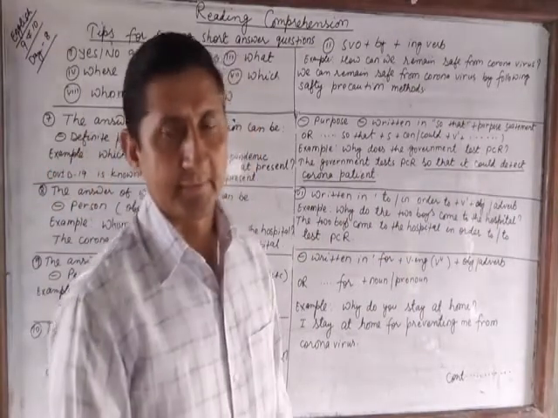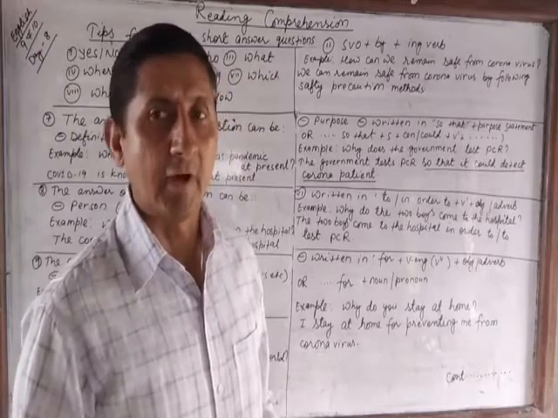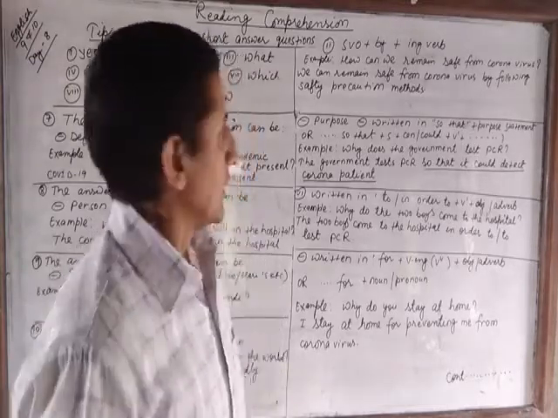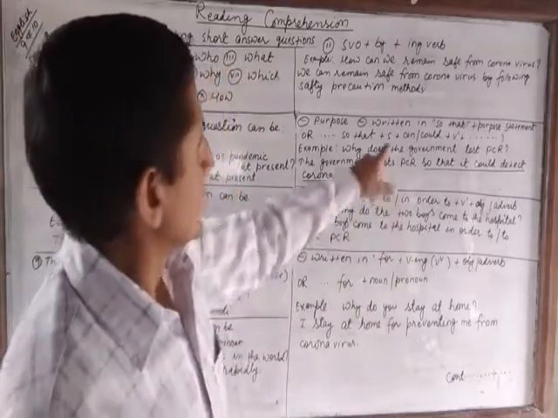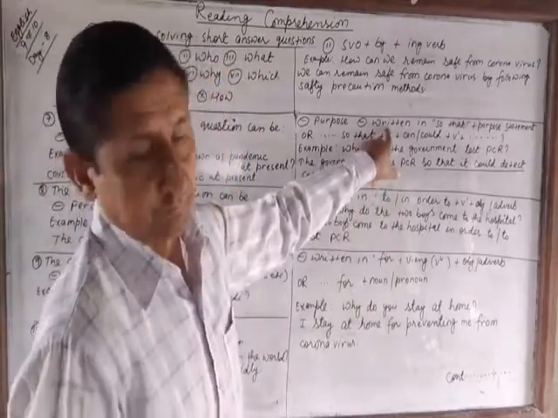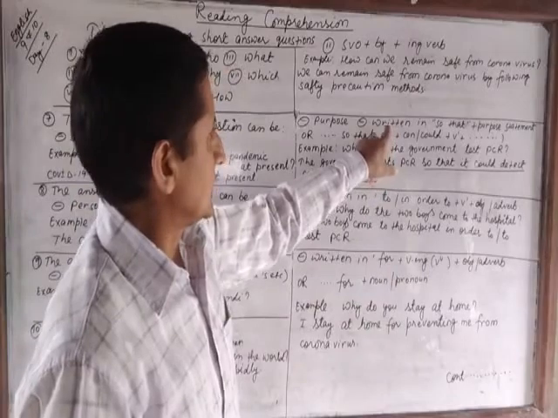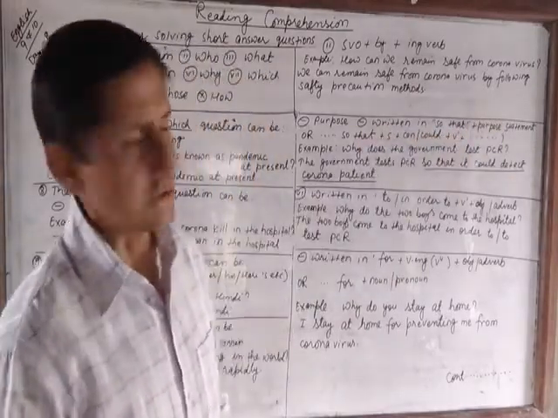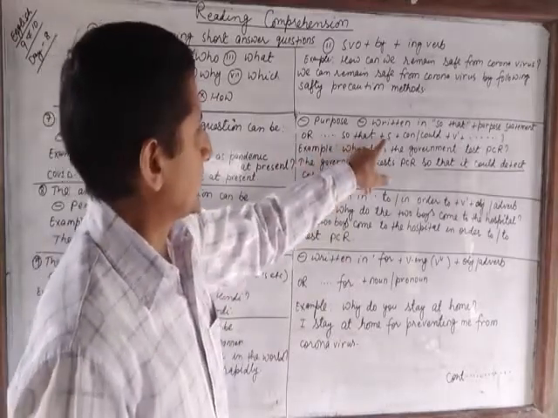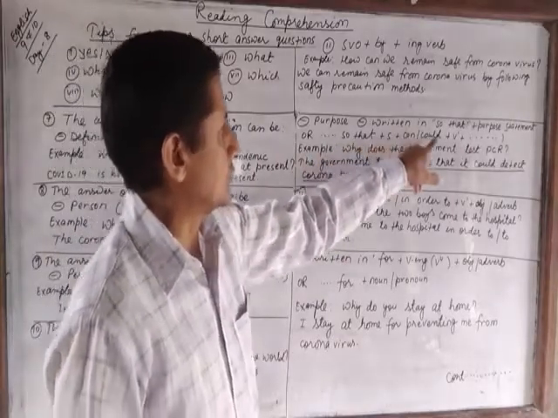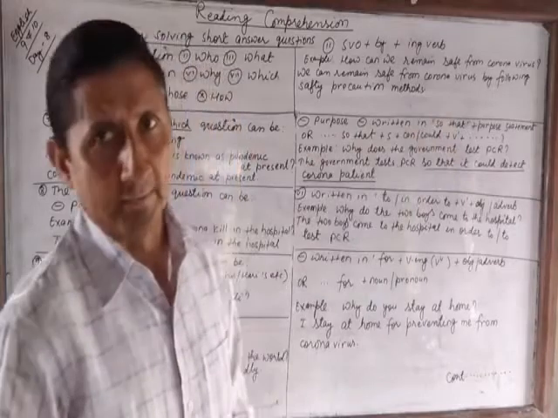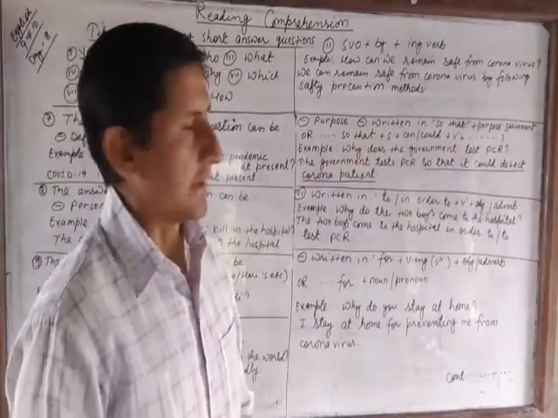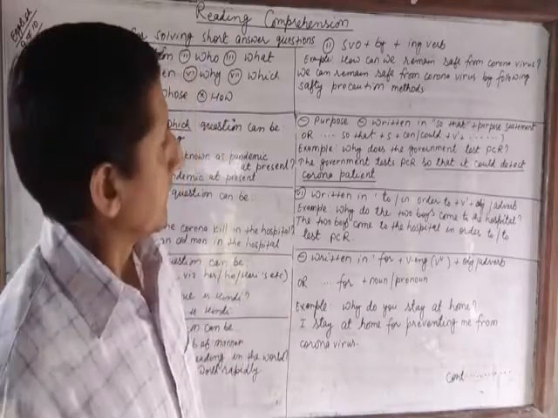Next, purpose. If the why question asks purpose, we write the purpose using this structure. Structure written in so that plus purpose statement, or so that plus subject plus can could plus B1. Let's see the example. Why does the government test PCR?